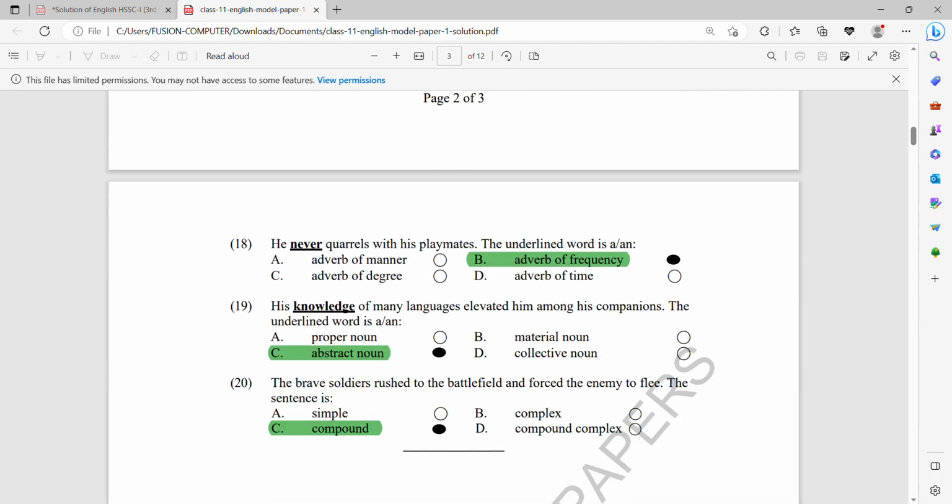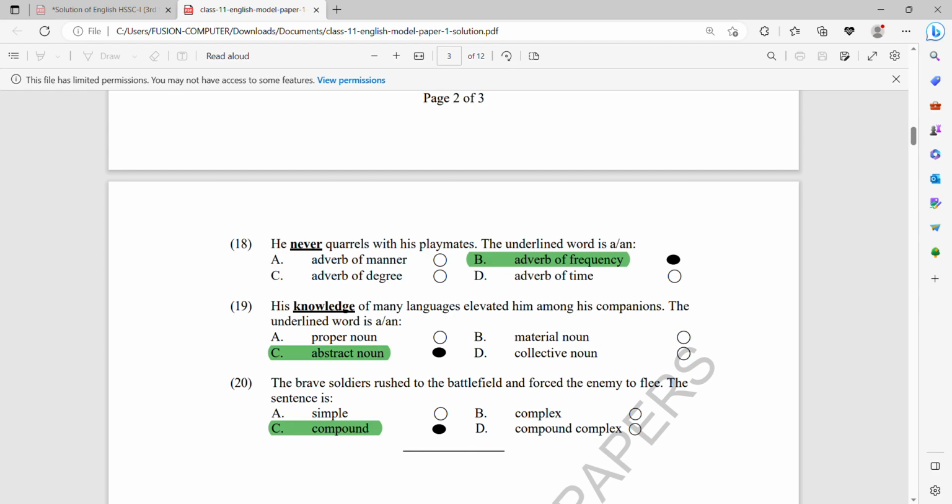Number 18, he never was with his playmates. The underlined word is an adverb of frequency because ever, never, these kinds of words are showing the frequency of doing some action. Number 19, his knowledge of many languages elevated him among his companions. The underlined word is knowledge. Wealth, honesty, these kinds of nouns are abstract nouns.